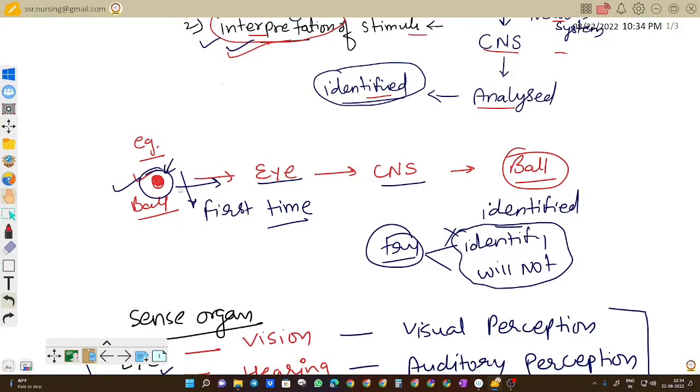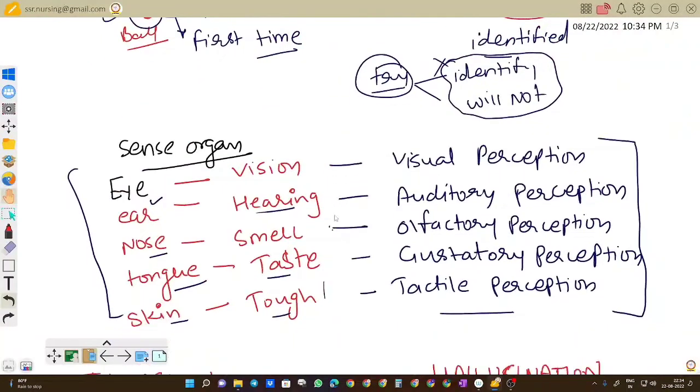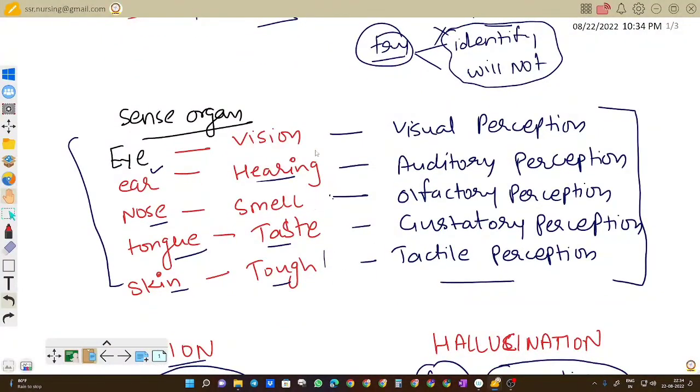But we also discussed what will happen if we are seeing this object for the first time. The process will occur the same, but at last we may not be able to identify the information, and we make some vague conclusion or a wrong conclusion. So this is the process of perception. We have five sense organs through which we receive information of the outer world, and these sense organs have specific functions. Eye has the function of vision, ear hearing, nose smell, tongue taste, and skin touch.